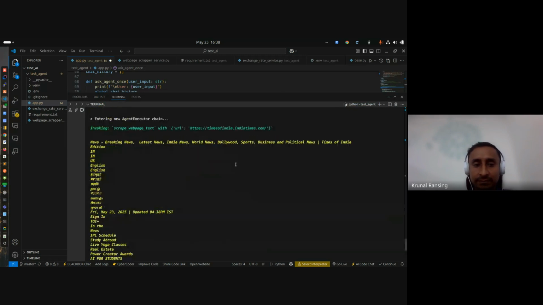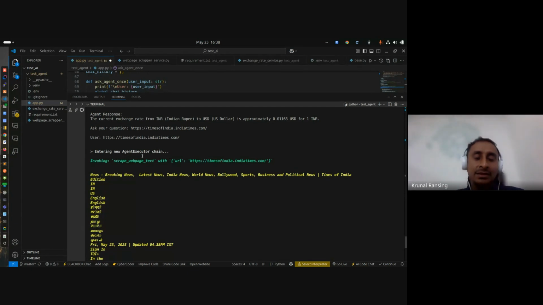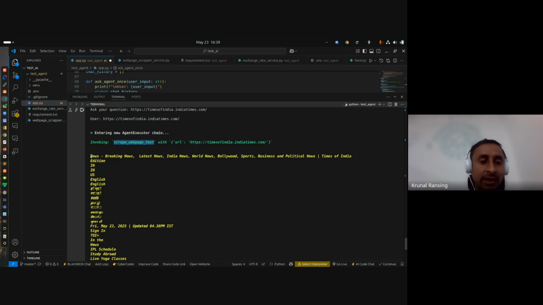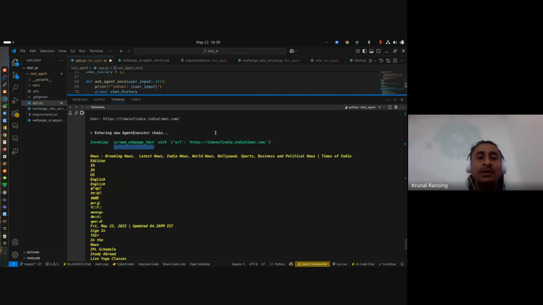Now this is the URL. In the tool itself I mentioned the URL, and in the prompt also I mentioned these things. So the LLM understands we have to call the next tool, not the exchange rate tool, because I have provided URLs. So the scrape web page text function, or we can call it a tool, is called with the proper URL which the user gave. This is simple code, not like an actual scraper. I just called requests and took that content. It's just a simple thing.